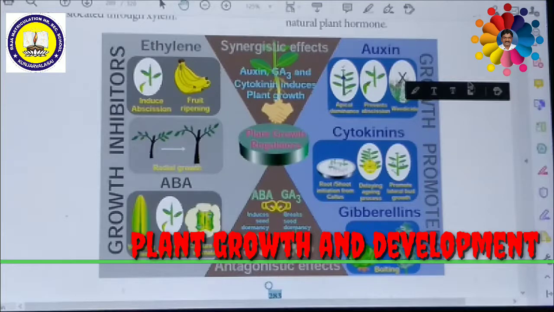Gibberellic acid produces extraordinary elongation of the stem, caused by cell division followed by cell elongation. Certain rosette plants, that is, very short plants like cabbage, can exhibit excessive internodal growth when they are treated with gibberellin.